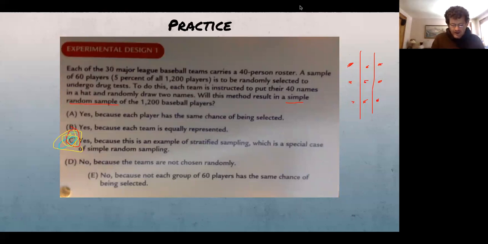Now, what can never happen is this right here. I can never get 3 players from one team to be randomly drawn, because that's not how this is set up. So hopefully you're kind of following along with the logic here. I can get a lot of different 60 player samples, but I can never get more than 2 players from one team. So I will never have a sample that has 30 players drawn from one team, but in a simple random sample, I would. So the answer is E.